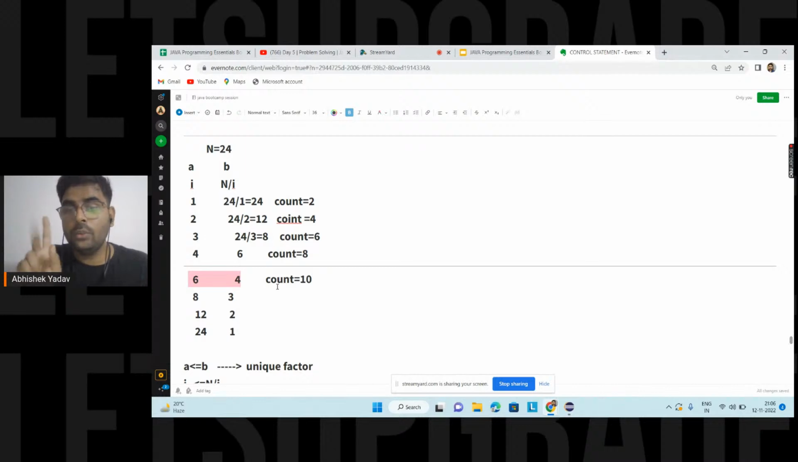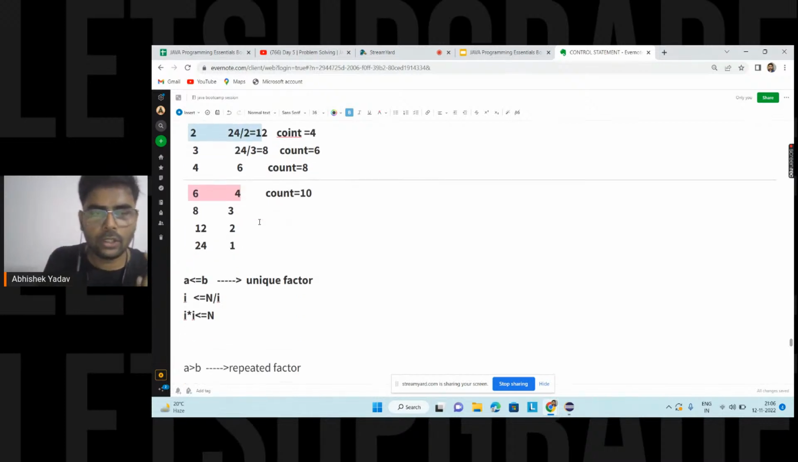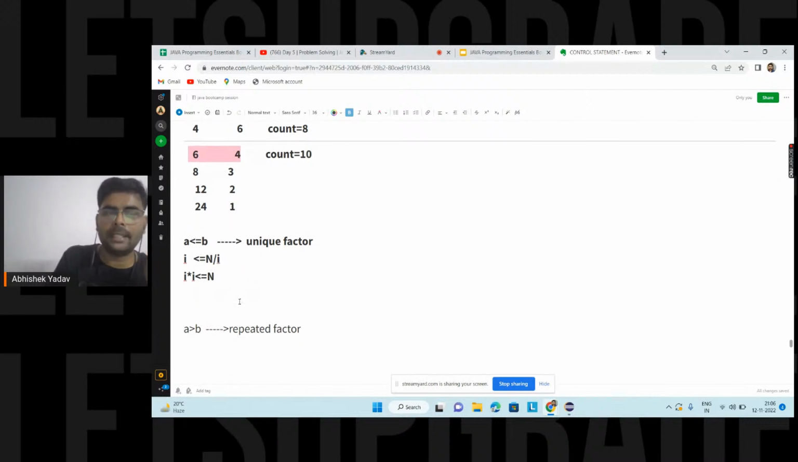Number that is having unique factor, that is two unique factors. So till this point only you are getting unique factors. After this point you are getting repeated factors, that is 6 4, 6 4, right? 8 3, 3 8, right? 12 2, 2 12, right, Leon? It is clear. So on that basis we are making two decisions.